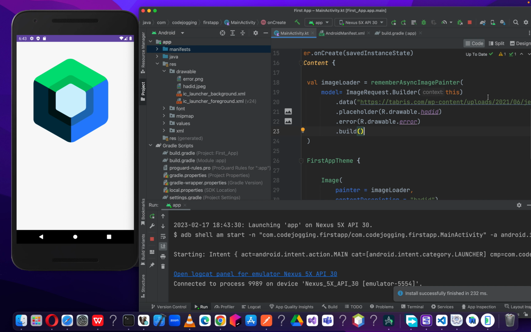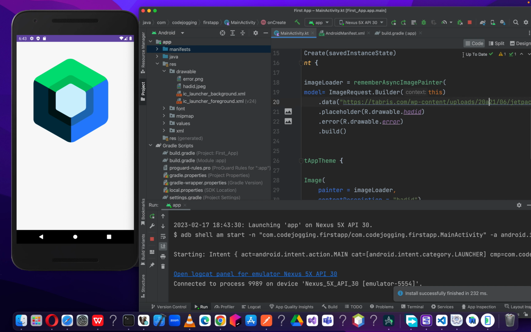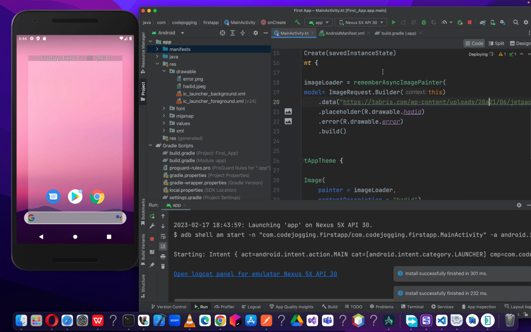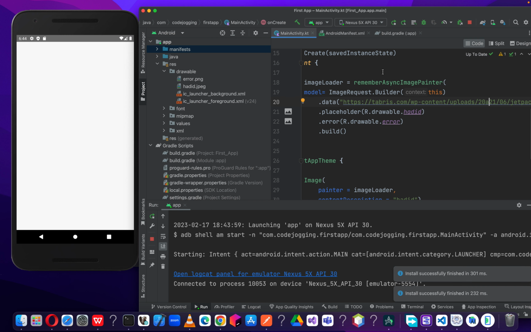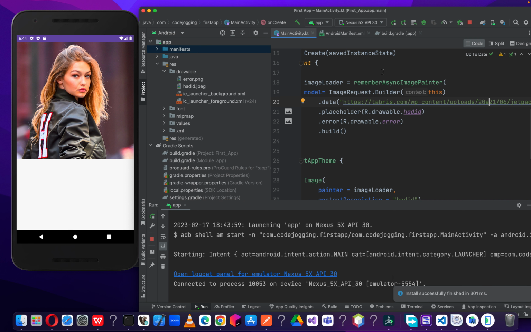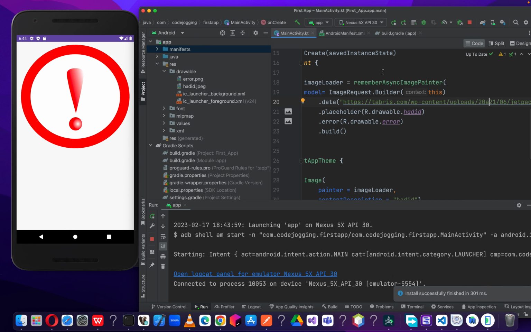So let's add any variable to the path so that the path becomes unknown or not found. So let's run it. Now let's wait for it. Yes, because the path doesn't exist, now we are displaying this error image to the user to show that the image doesn't exist. Okay, so now let's revert it back.